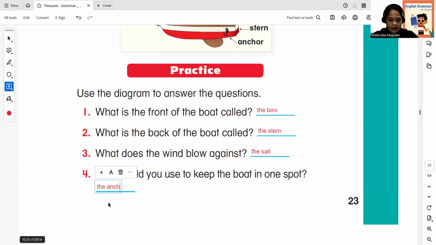Okay, great. You did a great job. Once more, what is the front of the boat called? The bow. What is the back of the boat called? The stern. What does the wind blow against? The sail. And what could you use to keep the boat in one spot? The anchor. All right, you did a great job.